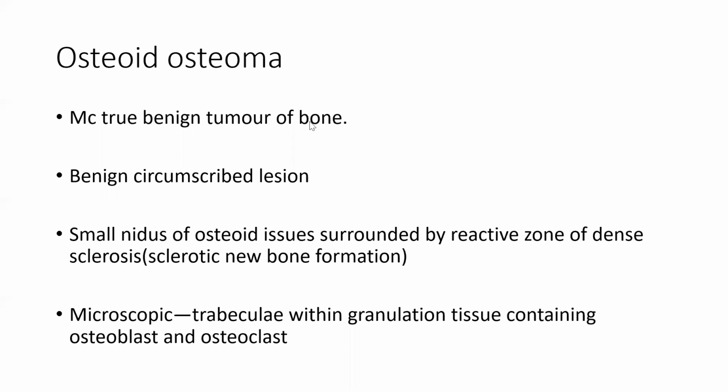Okay, so osteoid osteoma, as I already told you, is the most common true benign tumor. It is a benign circumscribed lesion, a circular area within a circular area. This is all we had studied.